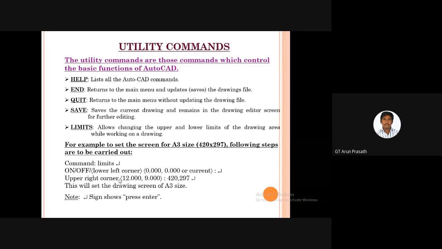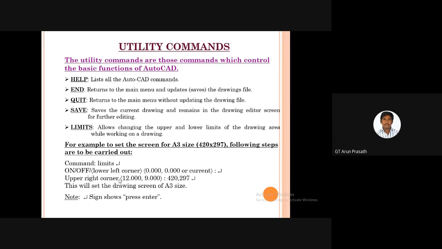And by pressing end, it returns to the main menu and saves the drawing file. If you press end in the command box, then automatically the command goes to the last step and goes to the save or save as window. Quit is also similar, but suppose we type quit.